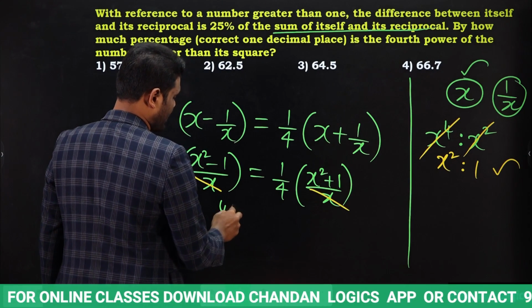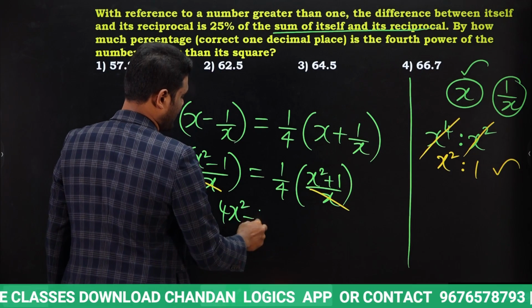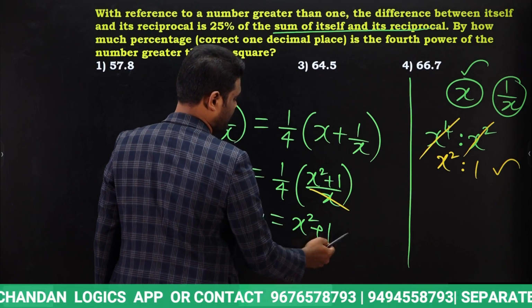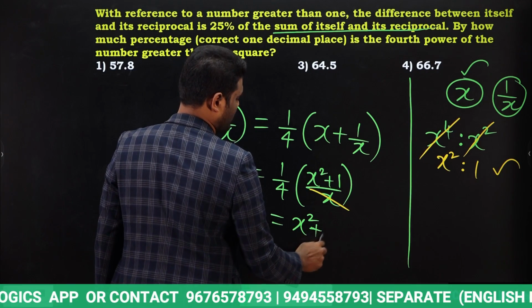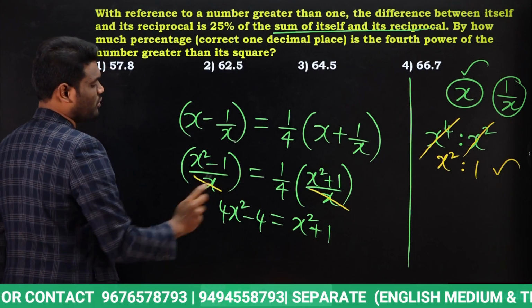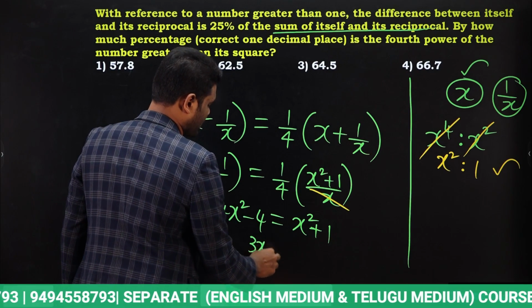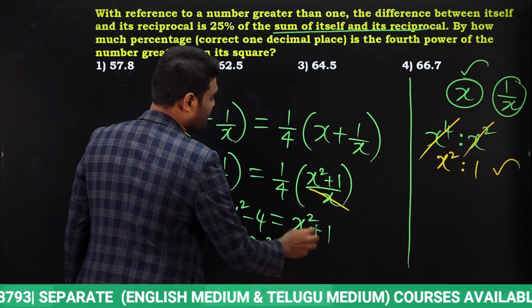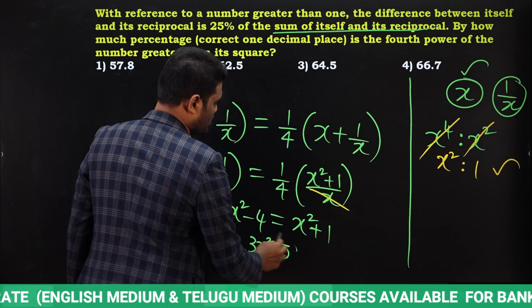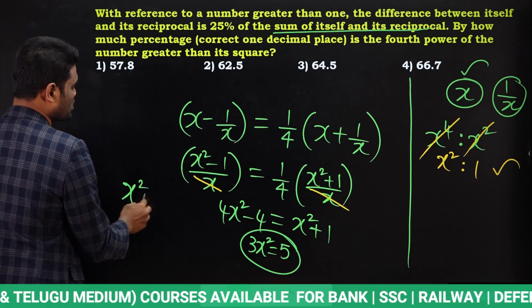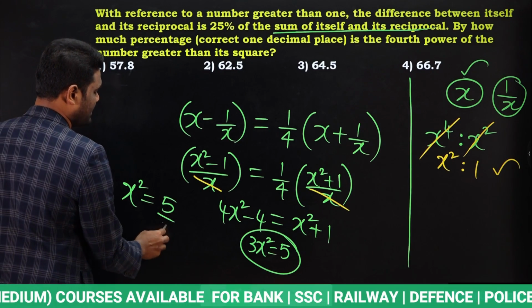This will be 4x square minus 4 is equal to x square plus 1. Yes or no? 4x square minus 4 equal to x square plus 1. Now when this x square comes here, this will be 3x square. 3x square minus 4 goes to the other side, it will be plus 4. So 3x square equal to 5. From this we can say x square equal to 5 by 3.